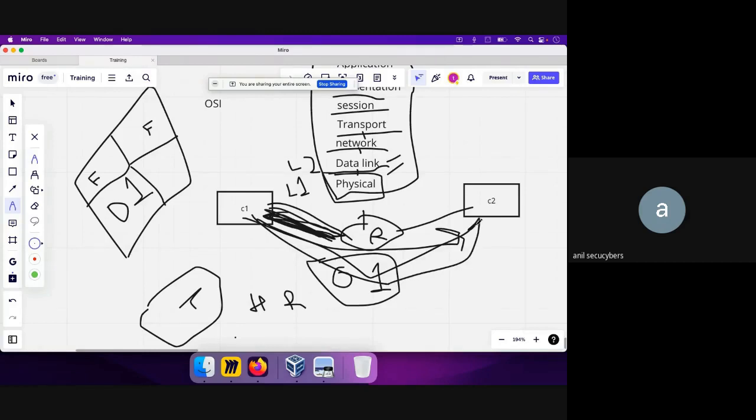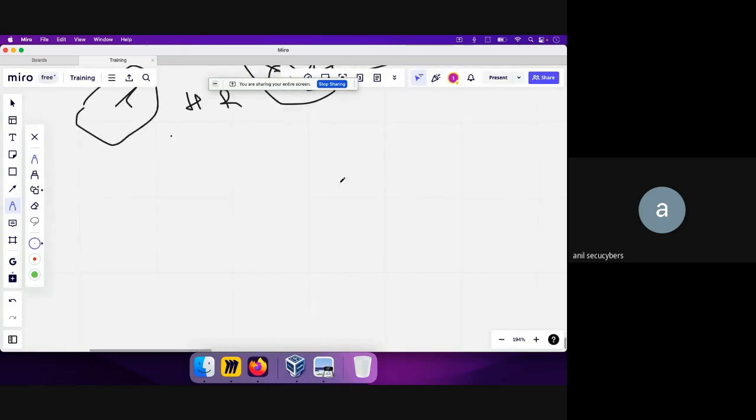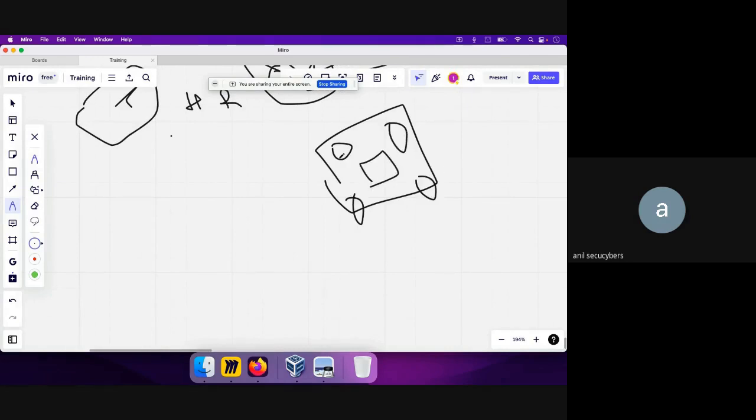One good example to understand the data link layer: let's imagine there's a classroom with multiple computers connected to a single switch.